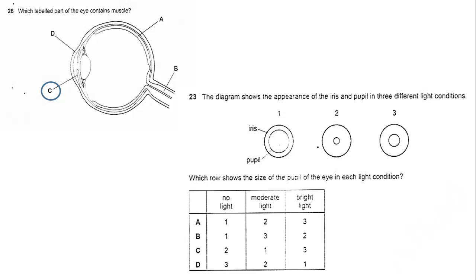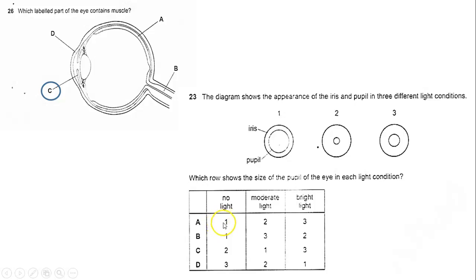So which row shows the size of the pupil of the eye in each light condition? If you look here, I have my iris pulling away and the pupil at its widest. So this means that if the three options are no light, moderate light, and bright light, this must be the no light.